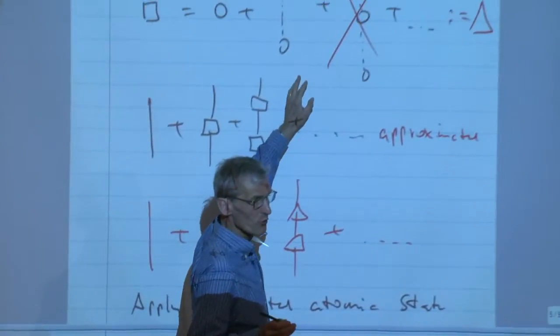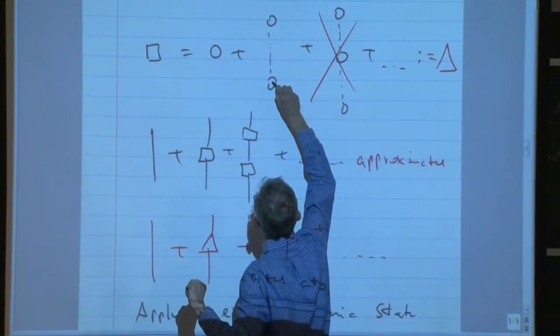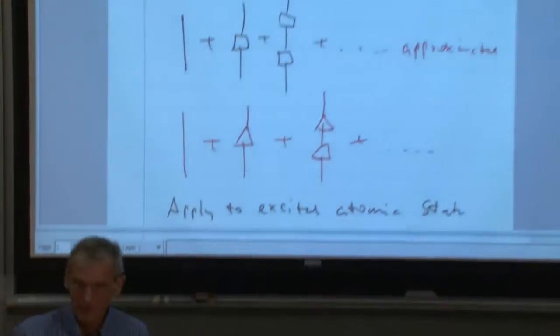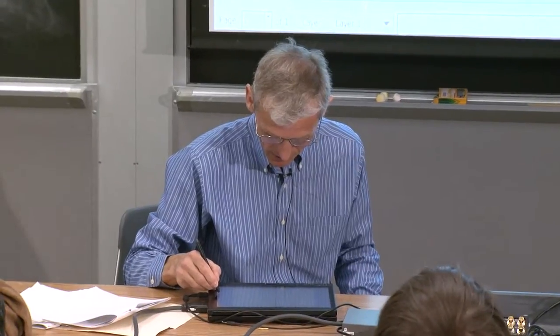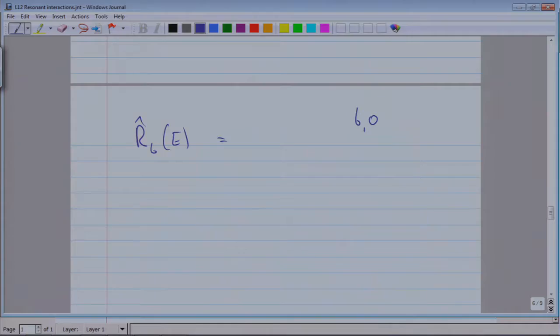I'm writing down for you the equation for the triangle, which is an interaction V, an intermediate state, and another interaction V, which is nothing else than Fermi's golden rule, with a little twist.